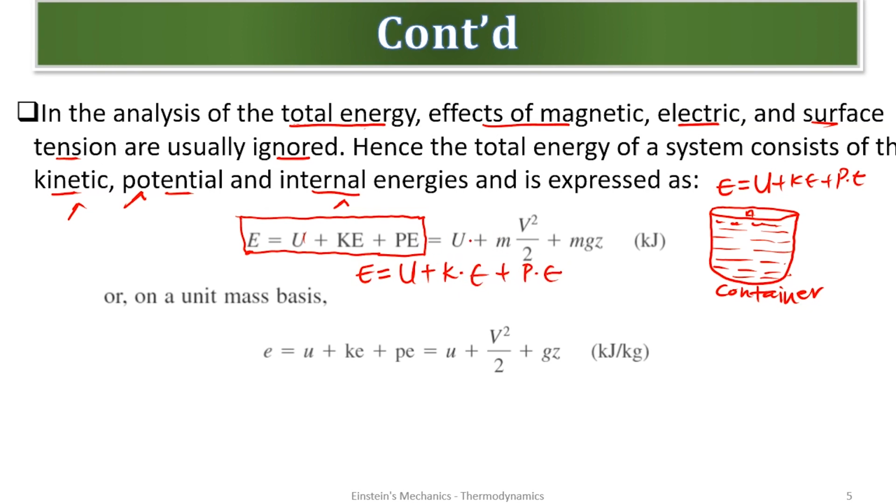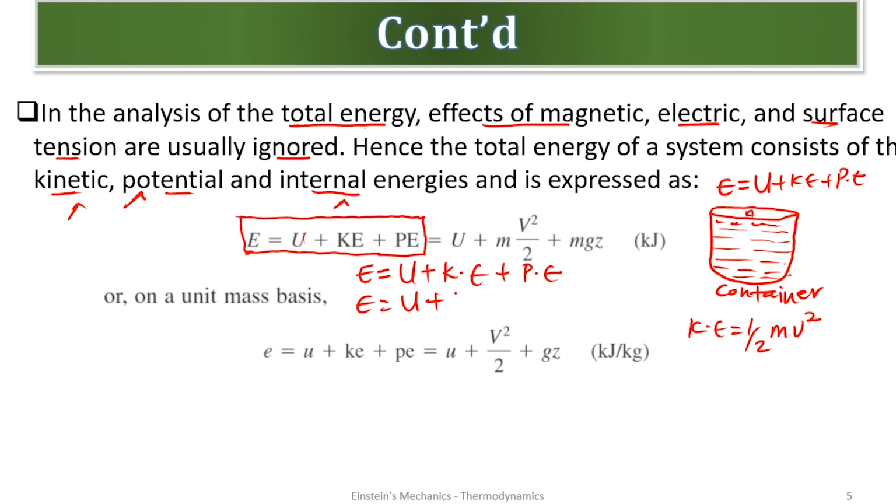We can further reduce this. We know that U is just U, internal energy, plus kinetic energy. We know the formula for kinetic energy, KE, half mass times velocity squared.